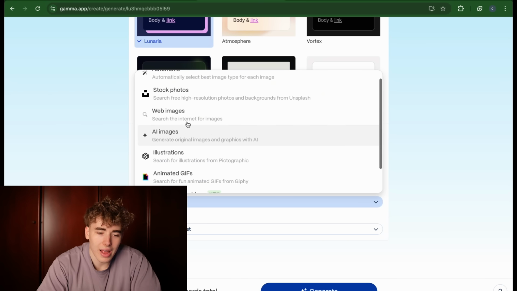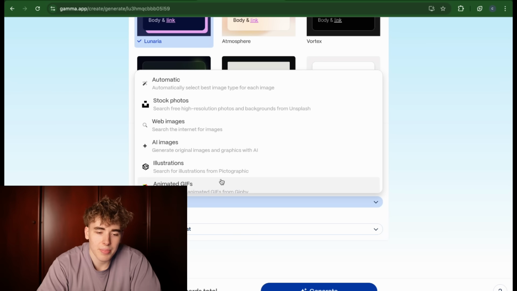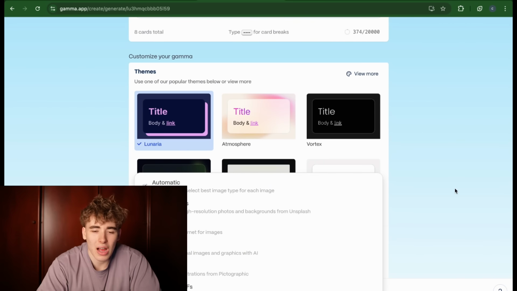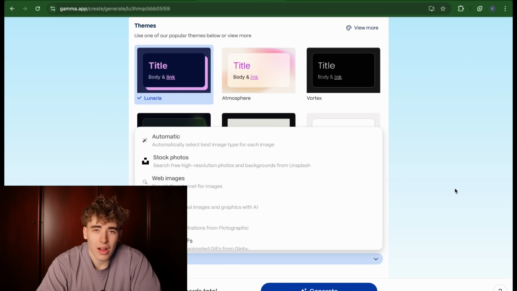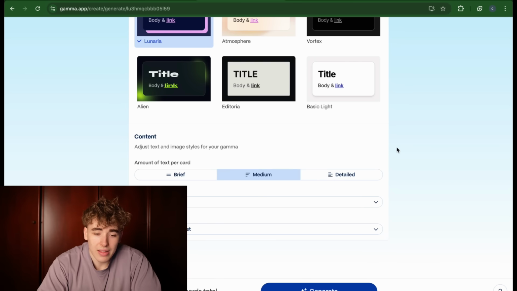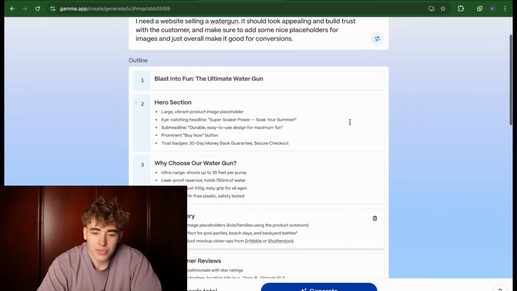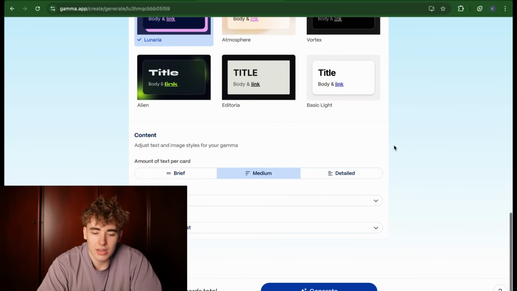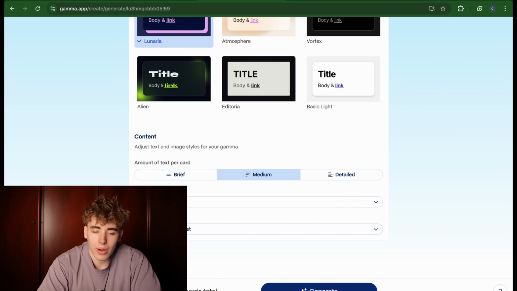You can put in AI images, animated GIFs. There's so many options here, and that's why I absolutely love Gamma. You can customize this in so many ways, and it's so easy to just build a web store. So let's say AI images for the purpose of this, and then you can choose an AI model, which is the Flux model, and I have experience with this. It's just a decent model. With that said, now we've selected all of this, and this took like 1 minute, as you could see. Now we would just generate right here, and it will generate the website for us.